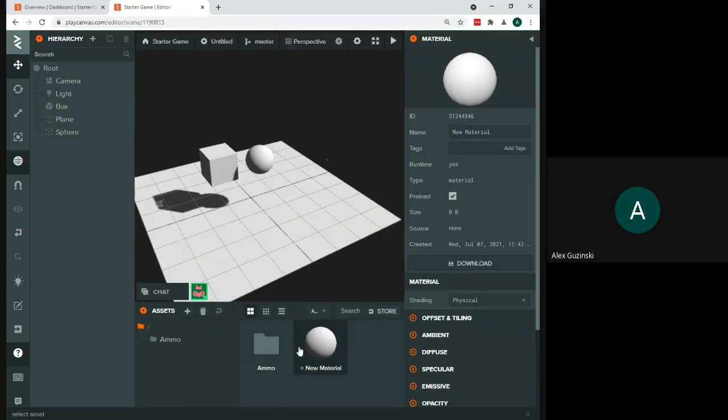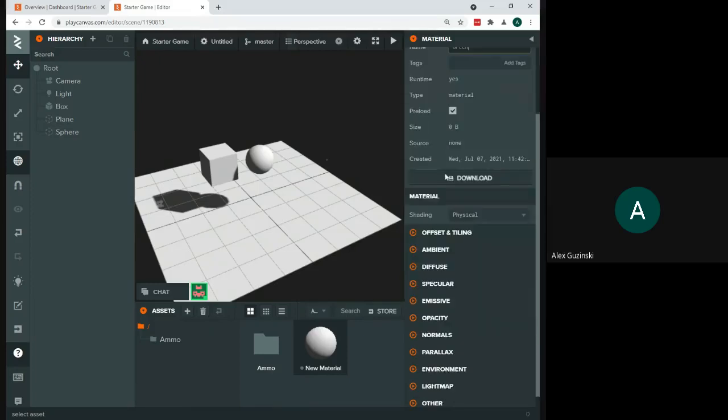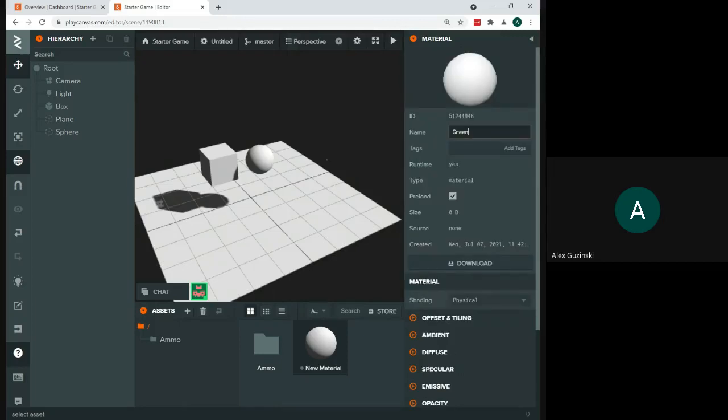First thing I'm going to do is give this a name. In order to name it, you have to select it from your assets, and it'll pull up the properties on the side. You'll see the first field here says name. I'm going to go ahead and delete this. We're just going to use a basic color for this material. Whatever color you want to use, you can just type that color as the name here. I'm going to use green, but you can put in whatever color you want. So I'm going to name this green. You just have to get a name in there.